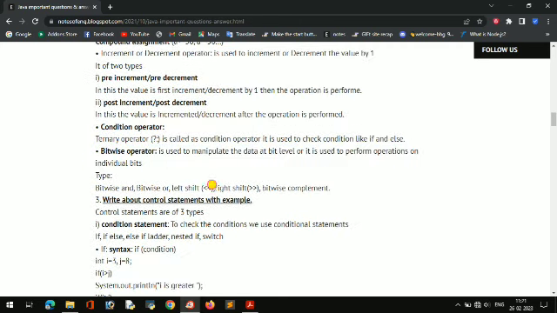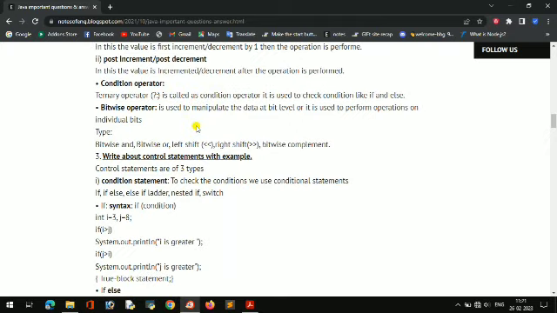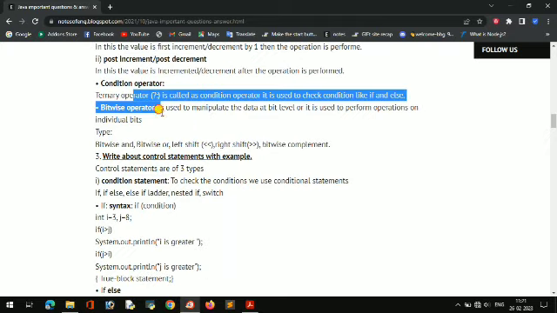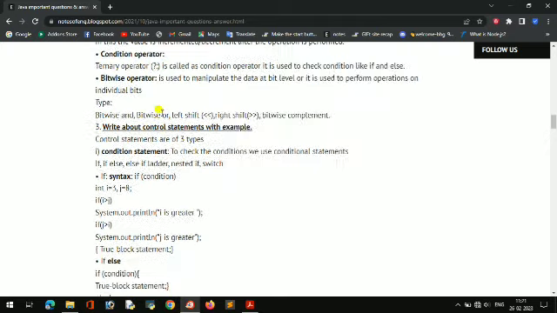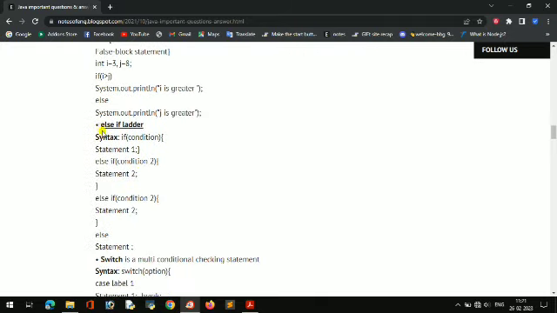Bitwise means either left shift or right shift. These are theory only, you just read once and you can get it. And if you are not getting the theory, just write some example program, it is easy to teach for the marks. And then conditional statements, as I said, there are 3 conditional statements, like if condition, if else, if else if ladder.